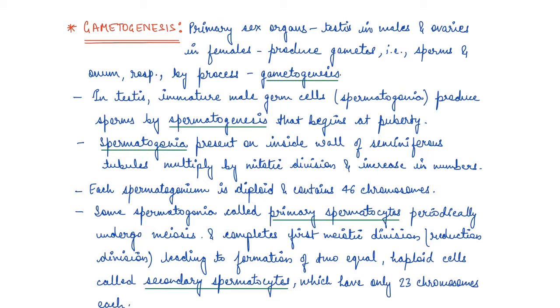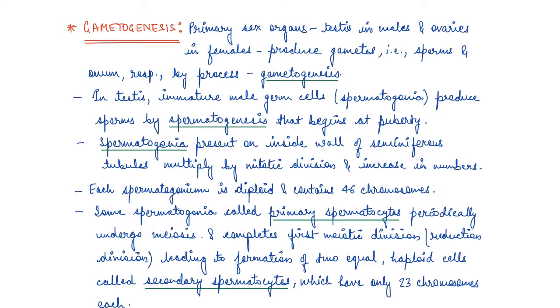So this process of formation of sperm and ovum is known as gametogenesis. We will study the formation of sperm and ovum both in this video.